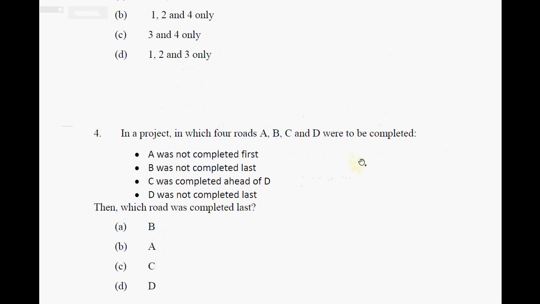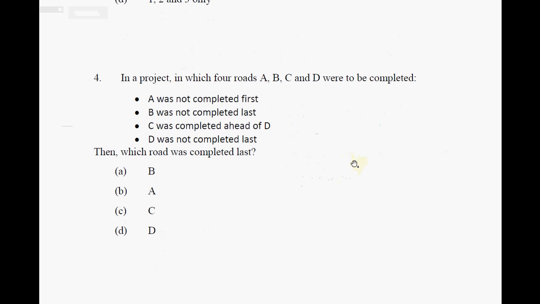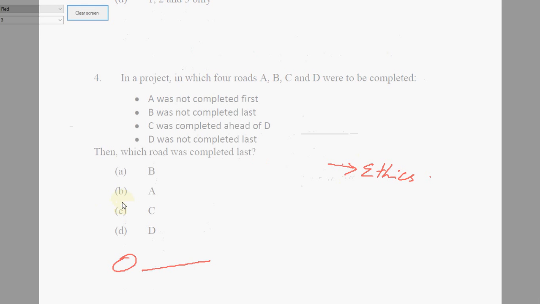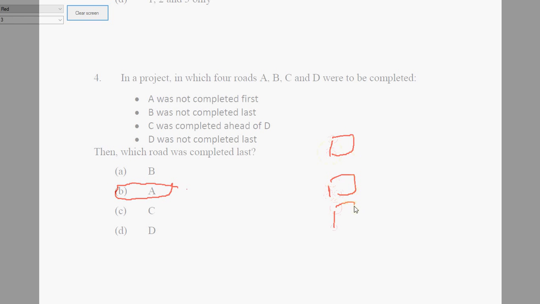Now the fourth question is quite obvious. The choice is B here. The question is, which one completed last? A completed last. The solution, we could go like this. Who completed last? Let us give names: first, second, third, fourth.